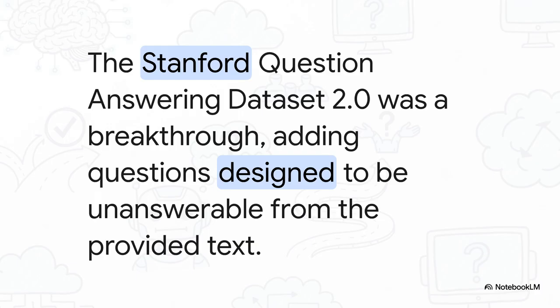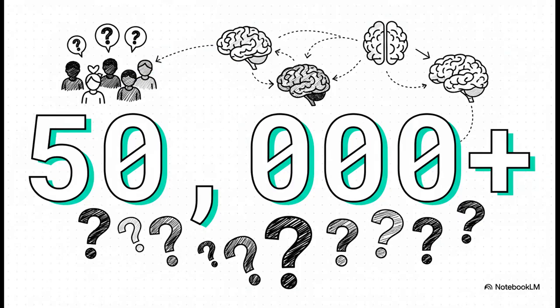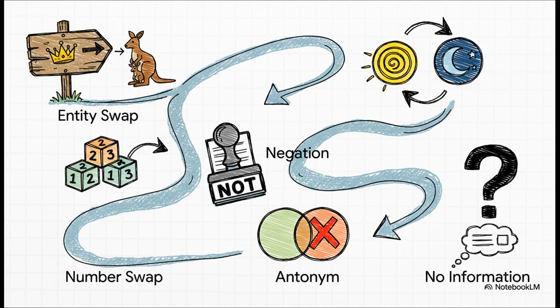This thing was a complete game changer. Researchers took this big dataset of questions and answers and did something pretty revolutionary. They intentionally added thousands upon thousands of questions that were specifically designed to be unanswerable from the given text. And we're not just talking about a few here. Get this, crowd workers, real people, were hired to meticulously create over 50,000 plausible-sounding but totally unanswerable questions. It was a massive effort to build a training environment that was challenging enough to force these AI models to get smarter.